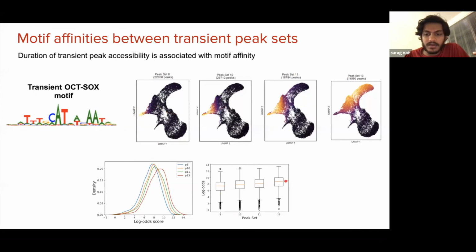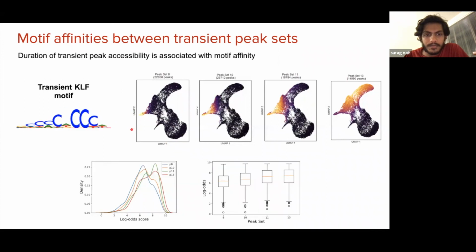It suggests an upward trend where peak set 13, which stays on for much longer, has stronger instances of the OCT-SOX motif compared to peak set 8, which is a short-lived state and is dependent on extremely high expression levels of OCT-SOX and KLF. This holds true not only for OCT-SOX but also for the KLF motif, and we see a gradual increase in motif strength when we compare instances within peak set 13 versus peak set 8.